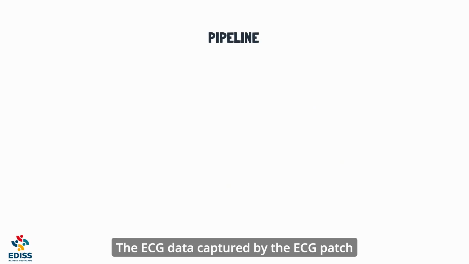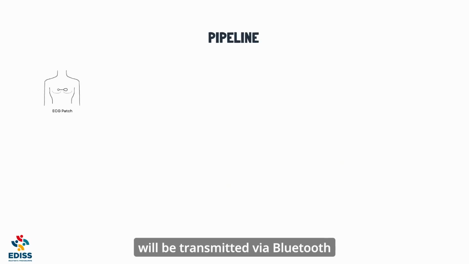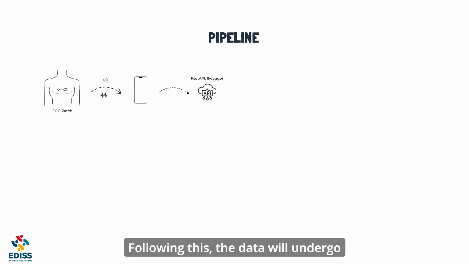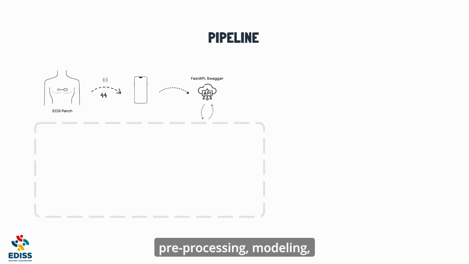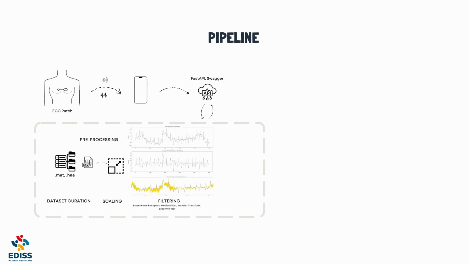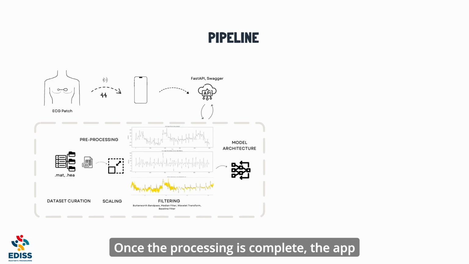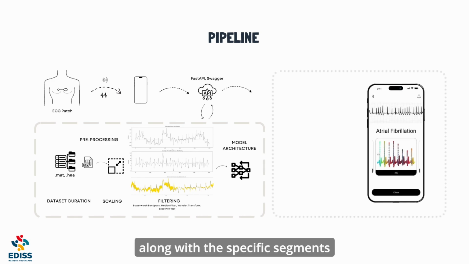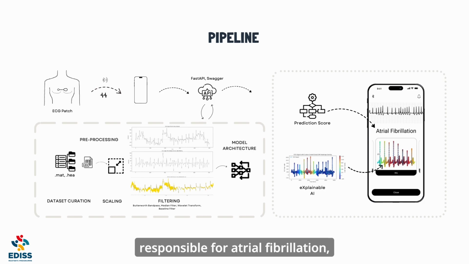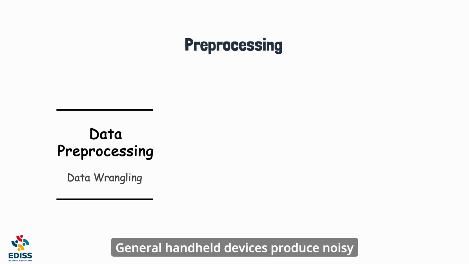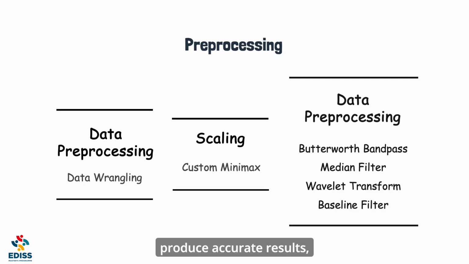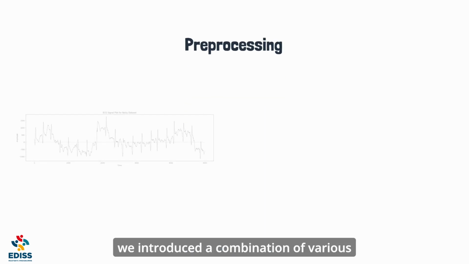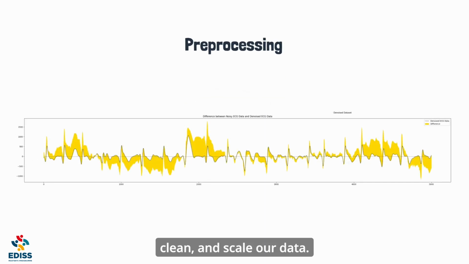The ECG data captured by the ECG patch will be transmitted via Bluetooth and promptly relayed to the backend upon reception. Following this, the data will undergo pre-processing, modeling, and inference procedures. Once the processing is complete, the app will display the prediction along with the specific segments responsible for atrial fibrillation, allowing for further verification. General handheld devices produce noisy signals, so in order to produce accurate results, we introduced a combination of various filters to pre-process, clean, and scale our data.